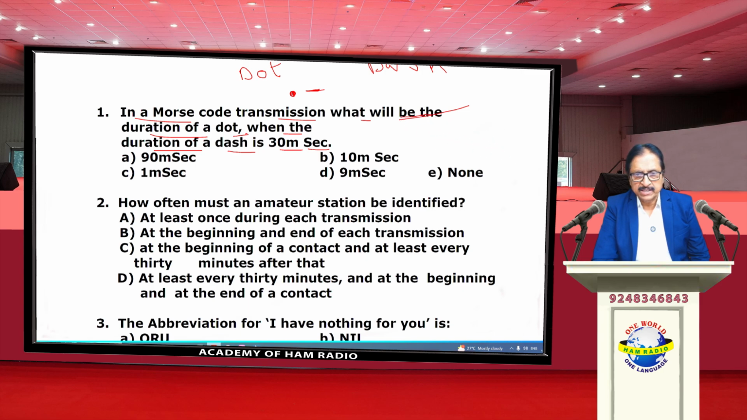Here in this case, dash is 30 milliseconds, so automatically dot becomes 10 milliseconds. So the ratio between dot and dash is 1:3. When dash is 30, dot becomes 10 milliseconds. Answer is Bravo.